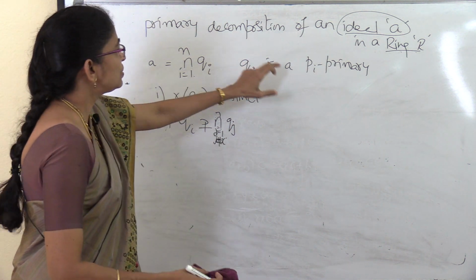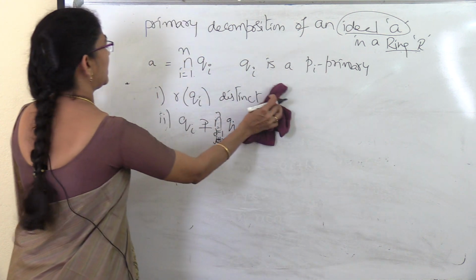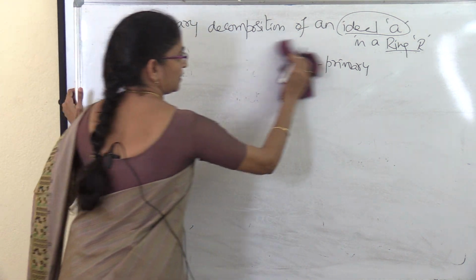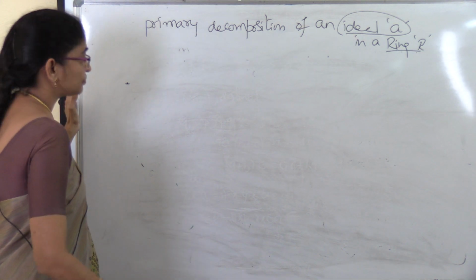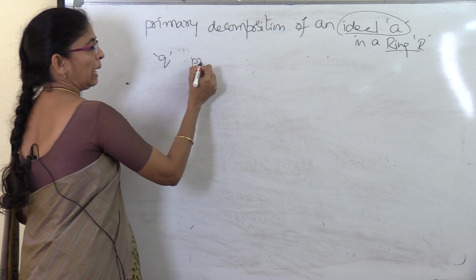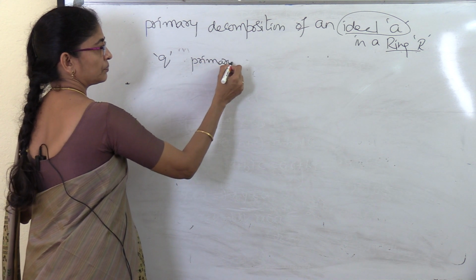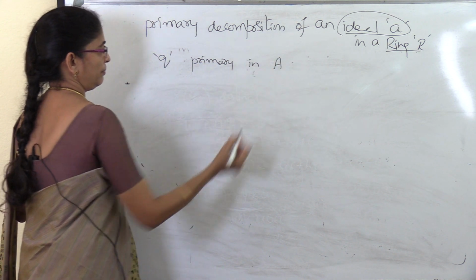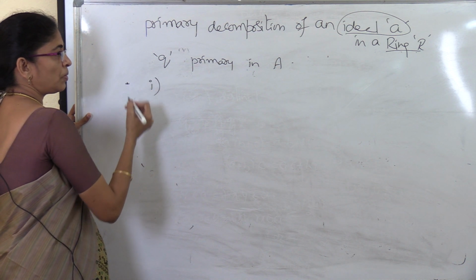Based on this, the definition of a primary ideal: an ideal Q is said to be a primary ideal in a ring A if it satisfies two properties.